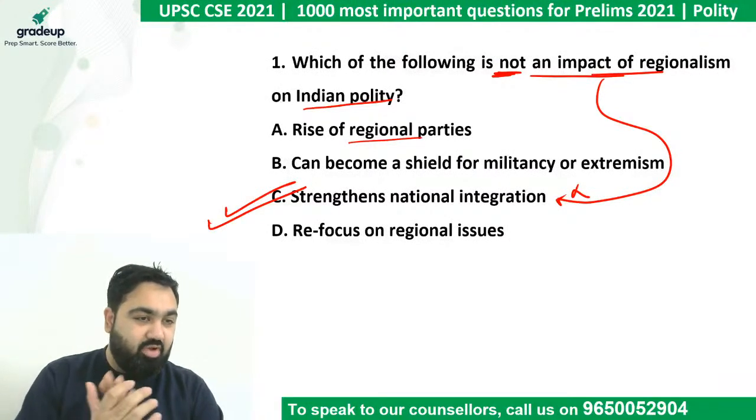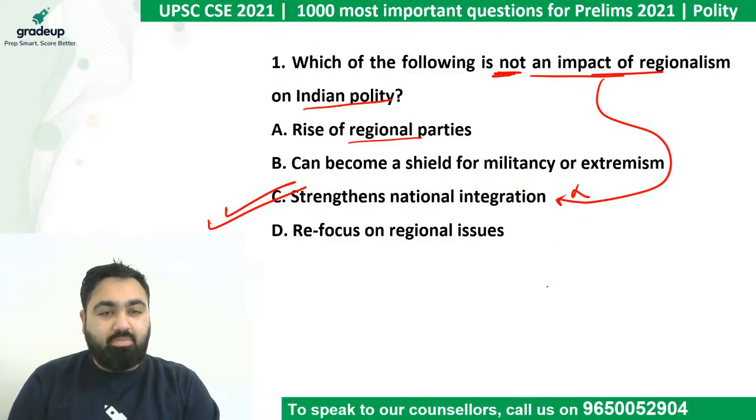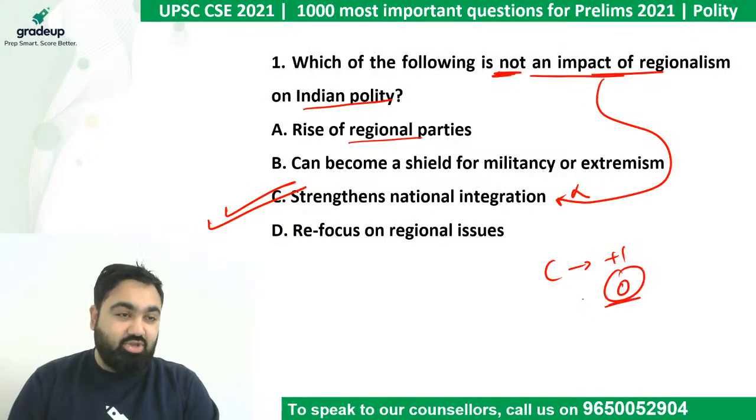Brilliant job, all of you guys. Those who said C, good job. Give yourself +1. Otherwise, give yourself 0. And at the end of the class, you have to tell me your score. Okay, I hope that all of you are doing this right. Good job, guys.